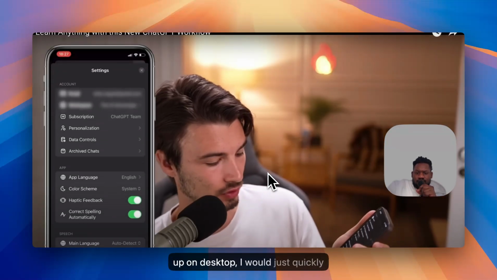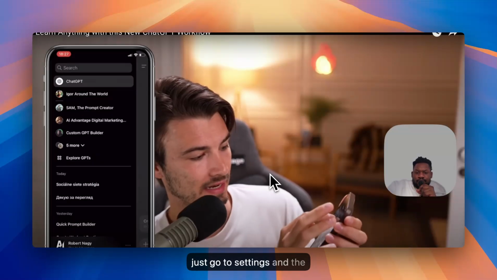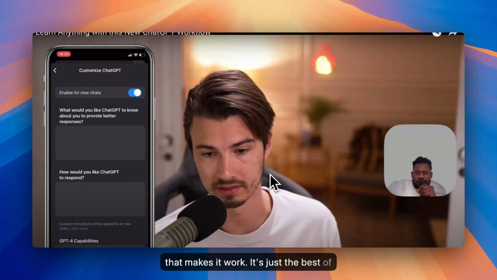One of them is that if you set this up on desktop, I would just quickly double check that the custom instructions under personalization are activated. Sometimes the screen is grayed out after you copy them over, and you just go to settings and then personalization, customize ChatGPT, and that makes it work. It's just a desktop to app thing.